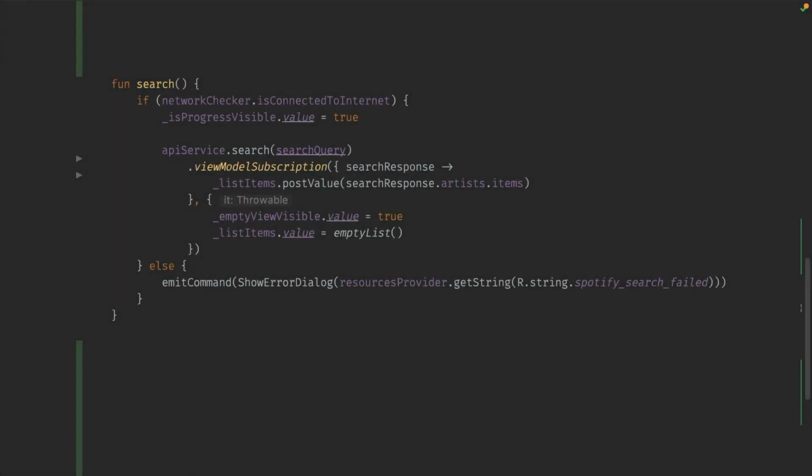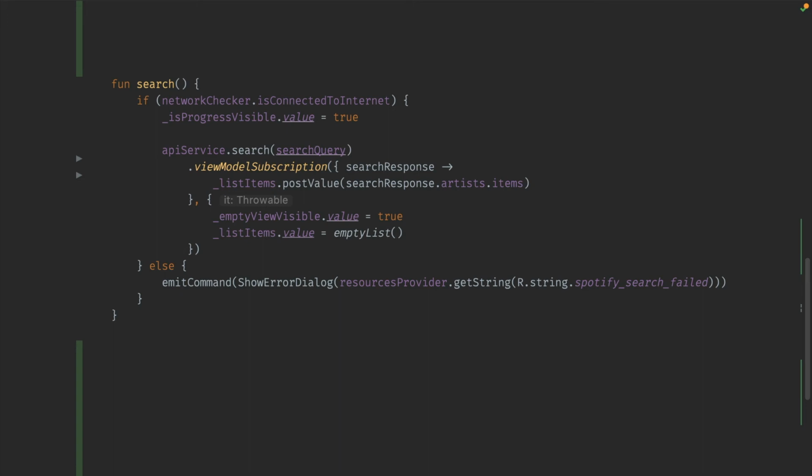So here we have the search function. It's going to call the API service's search if the network is connected. And it's going to call the viewModel subscription method. It's going to pass an onNext and an onError function: what to do with a successful response, what to do with an erroneous response.